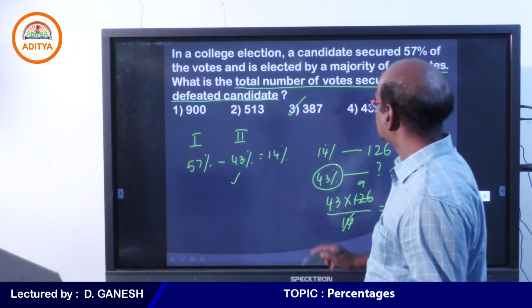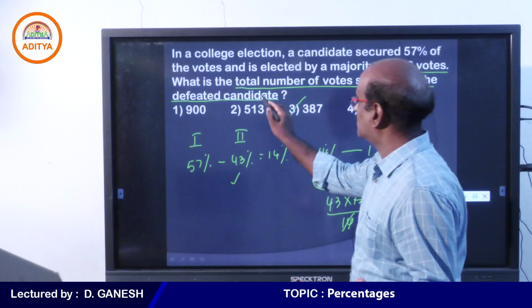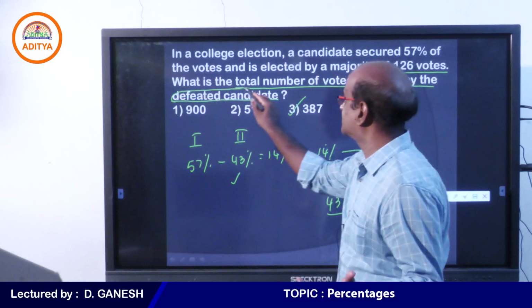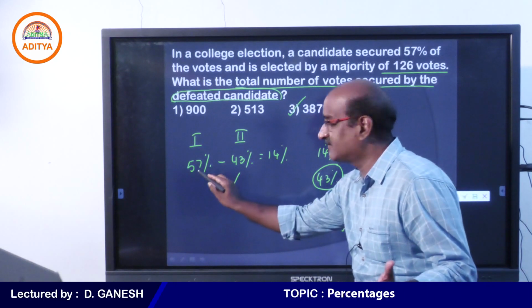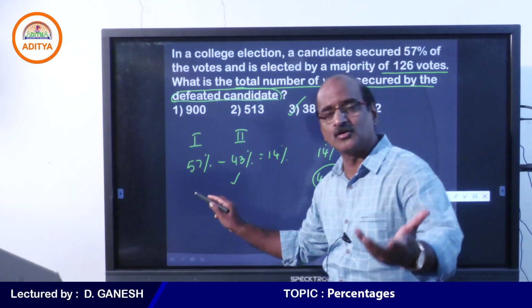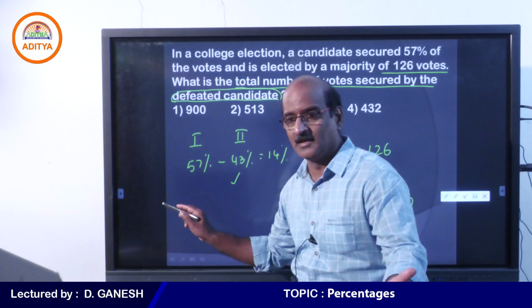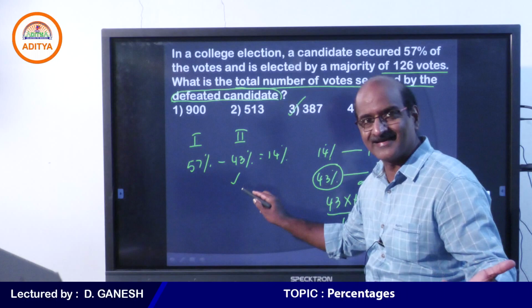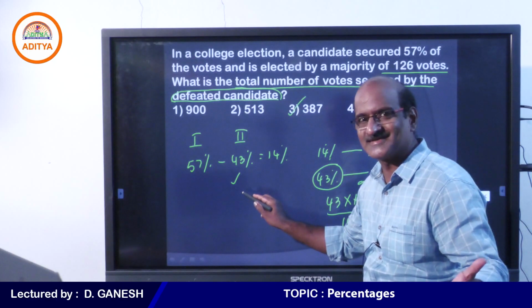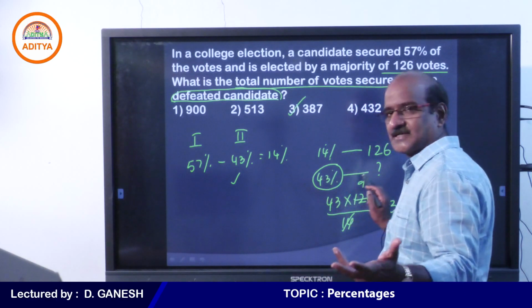Because you are asked to find the votes secured by the defeated candidate. He is the defeated candidate. He is the winner. If you were asked to find the total number of votes secured by the winner, we would be finding 57%. But you are asked to find the defeated candidate. I hope you understand this. So 43% is how much?